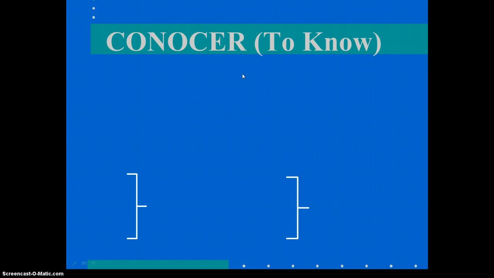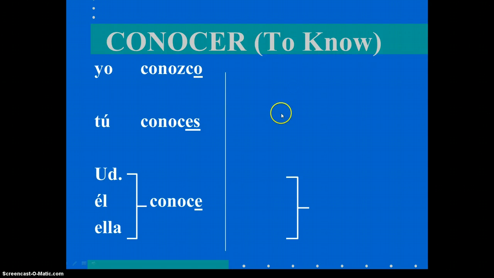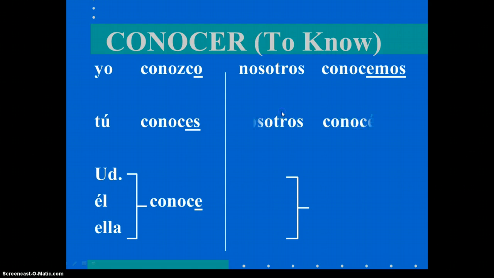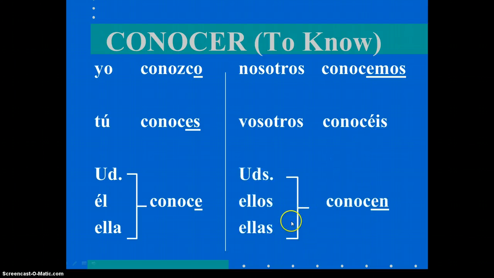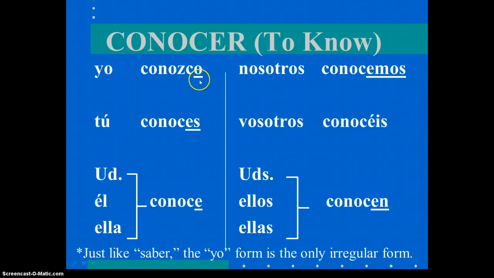Conocer is also irregular in the yo form. Yo conozco. Z-C-O. Conozco. Tú conoces, él y usted conoce, nosotros conocemos, vosotros conocéis, ellos, ellas, ustedes conocen. Remember, just like saber, the yo form is irregular. It's different in the irregular, but it's irregular as well. Conozco.